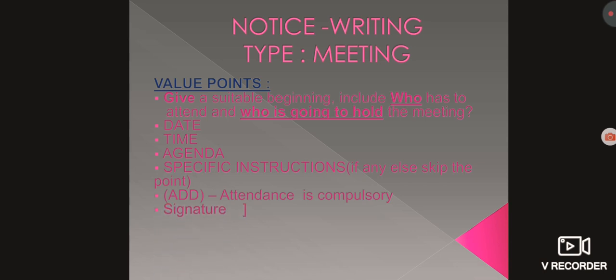Next comes signature. This is also common for every notice. Signature, name, and designation of the person who is writing the notice. And usually, as I said, it is given in the question. If not, for signature, scribble any 2-3 letters in cursive stroke, the name, the first 3 letters of your name, and the designation is usually mentioned in the question itself.